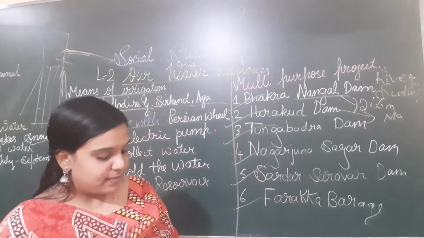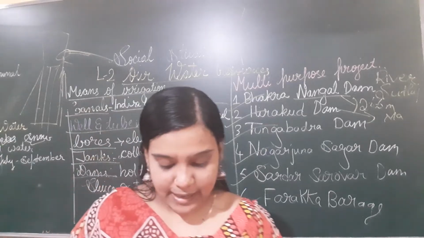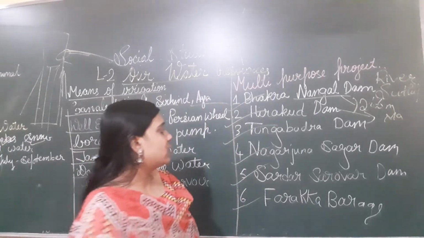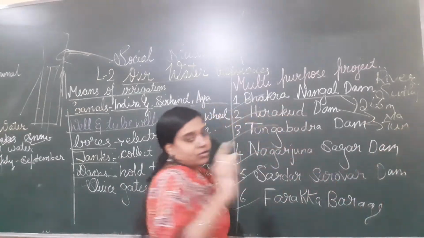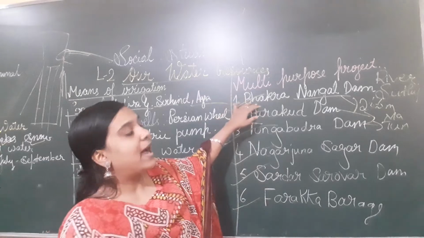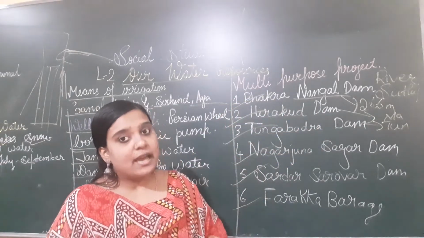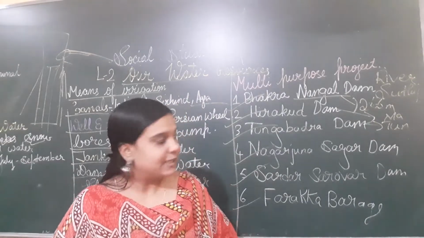So Hirakud Dam is built on the river Mahanadi, and it provides irrigation and electricity to Odisha. Then Tungabhadra Dam was built on the river Tungabhadra. Simple, children, nothing more. You should only know about the Bhakra Dam, which was built on river Satluj, and it is 26 meters high. It provides irrigation and electricity for Delhi.